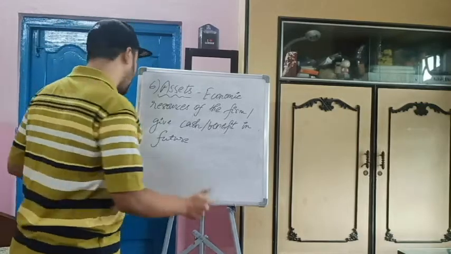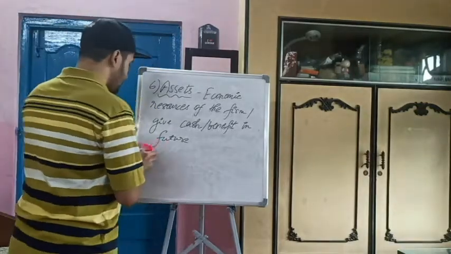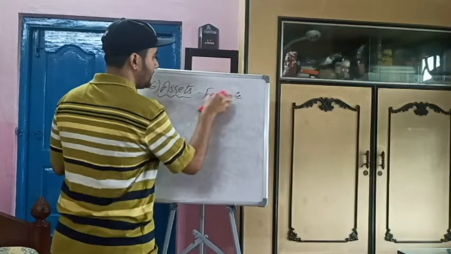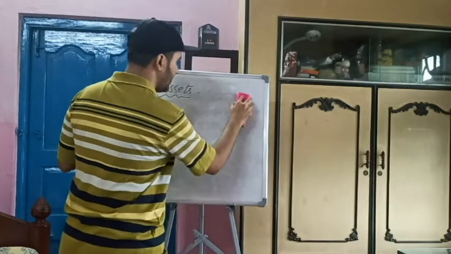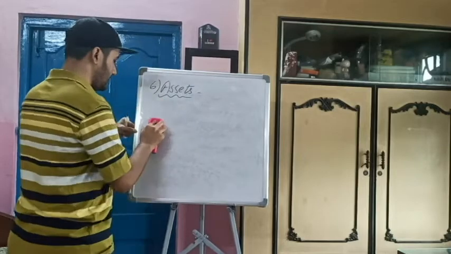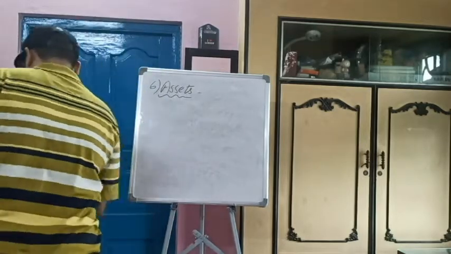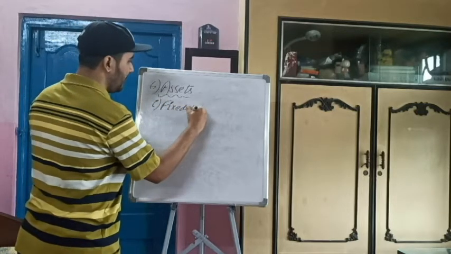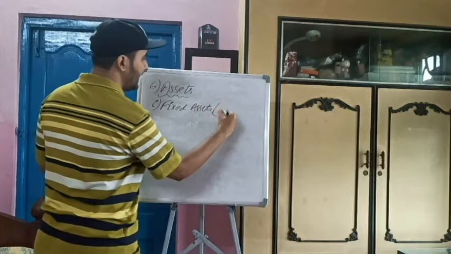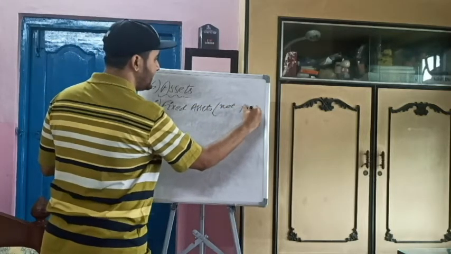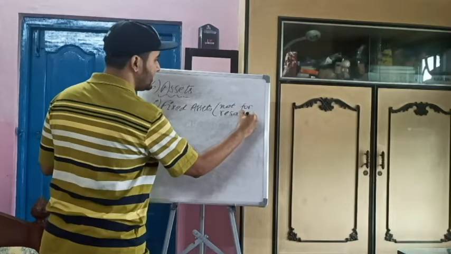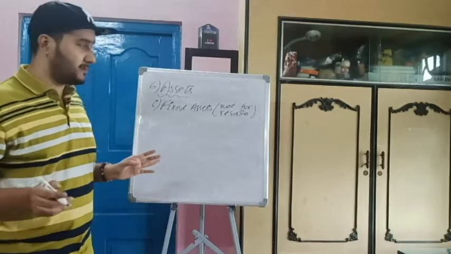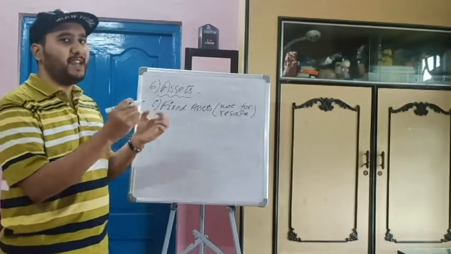So the first type of assets are fixed assets. Always remember one thing, they are not for resale. That means once purchased, they are kept by the concern for itself, not for others, not for resale. Those are fixed assets, which are fixed in nature.